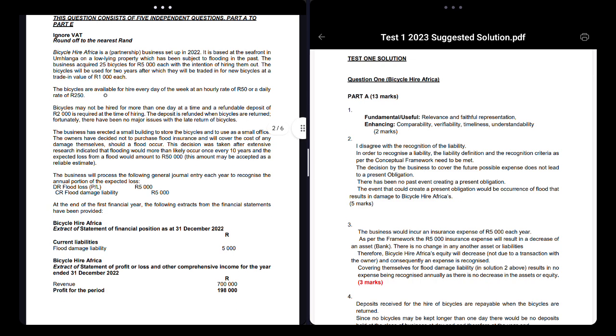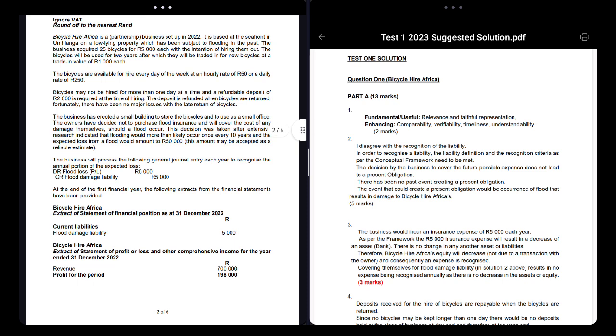So the bicycles are available for hire every day of the week at an hourly rate of 50 rand or a daily rate of 250 rand. So the people who come to your shop can use a bicycle per hour. For every hour they use it, they pay 50 rand, or they can pay 250 rand and use it for the whole day, right? But the bicycles may not be hired for more than 1 day at a time. That means every bike that goes out has to come back to the business, because you're only hiring it for 1 day. This is a rule.